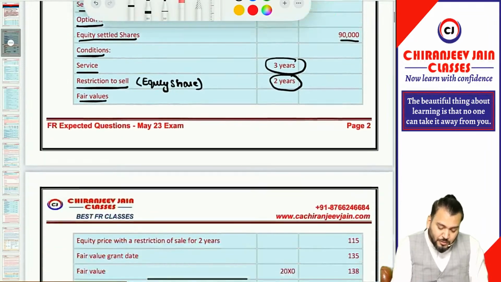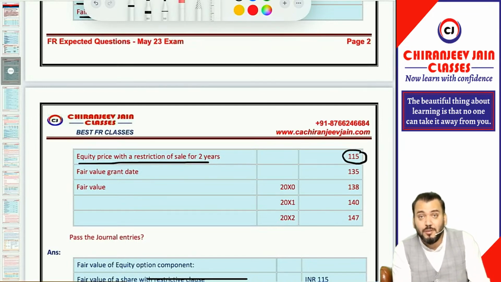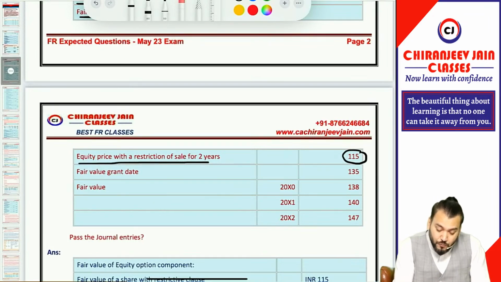Then fair value has been given. You can see the fair value of the equity price with a restriction of sale for 2 years is 115. So it is the fair value of equity shares, the fair value of equity shares with restriction.